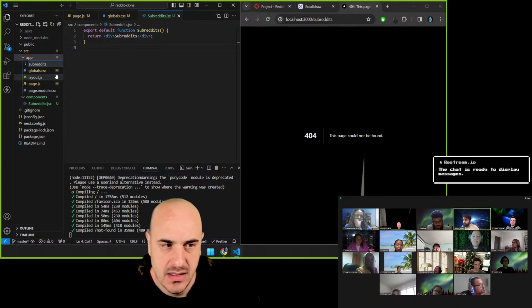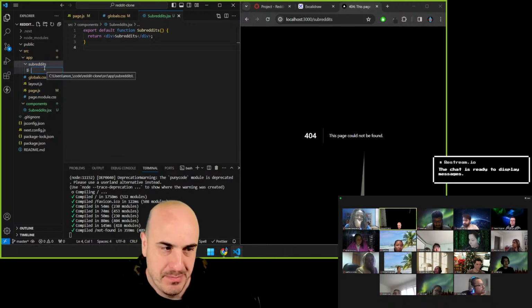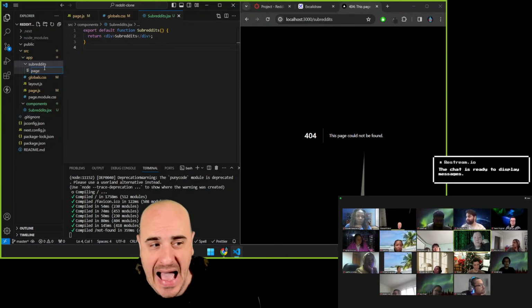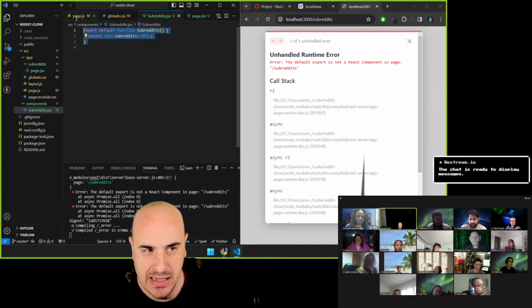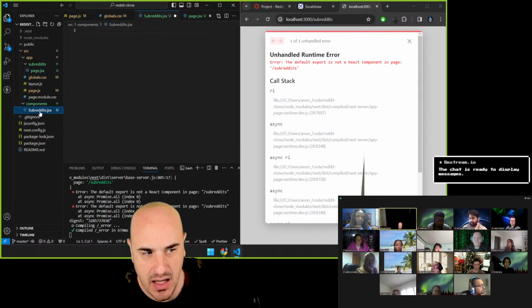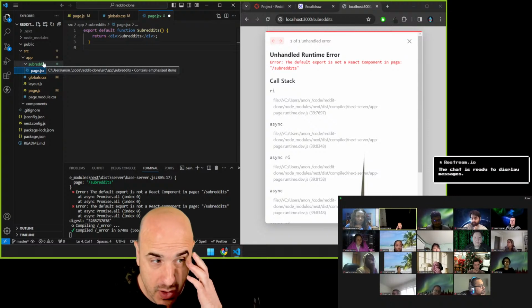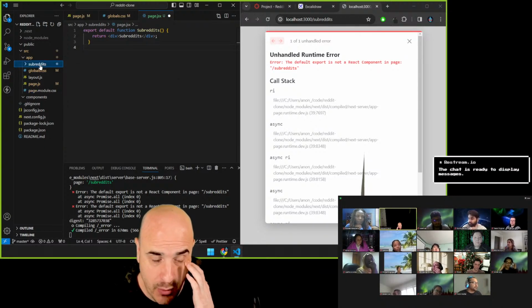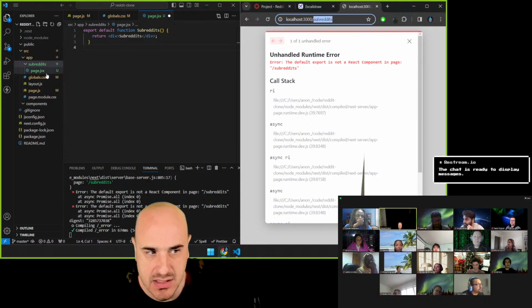Subreddits. Yeah. And then in here, now I need to create what file? Page.js. No, it has to be called page.jsx, and this is per Next.js. And then I'm going to cut this and paste it into here, and I'm going to delete this subreddit because we don't need it right now. So this is called folder-based routing, right? Because we named a folder subreddits, when we go to this path of subreddits, it's going to look for page.jsx to render.